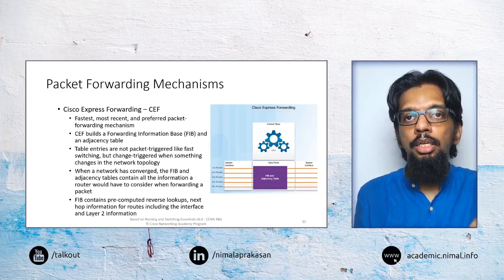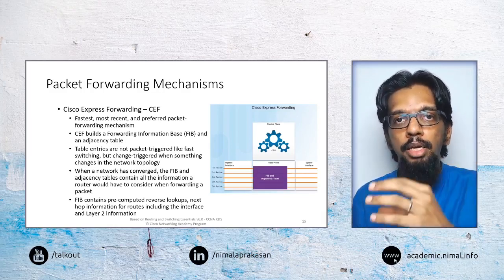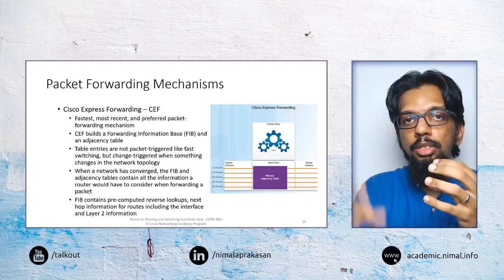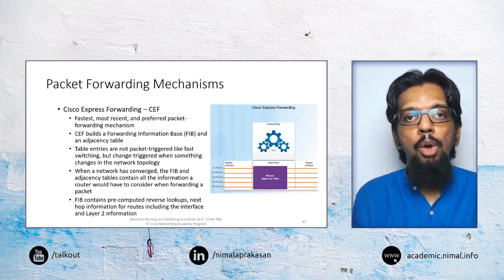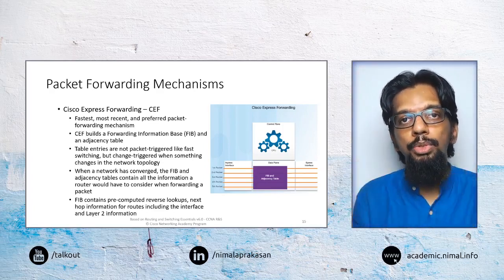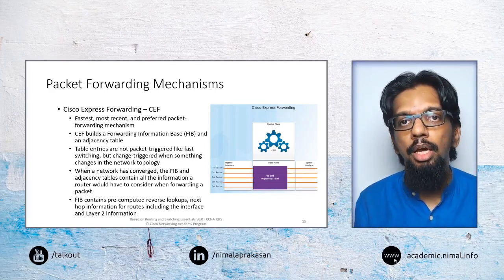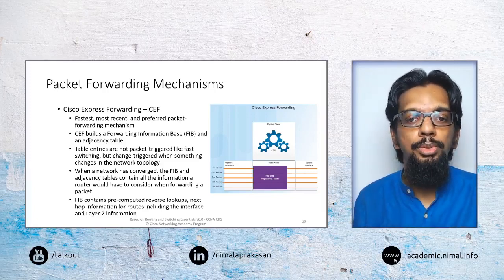In fast switching, the cache was built based on the incoming packets. So when a new packet comes in, if that is not previously understood, it will do process switching and calculate that information, and in future it will be used for any future traffic lookups. But the first lookup will have to be process switched.